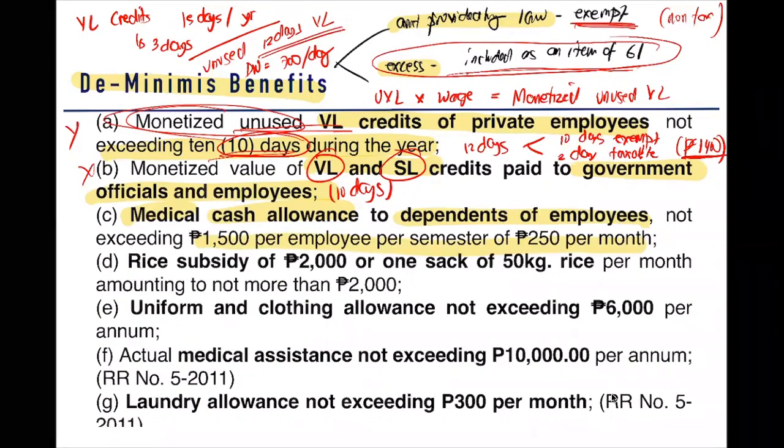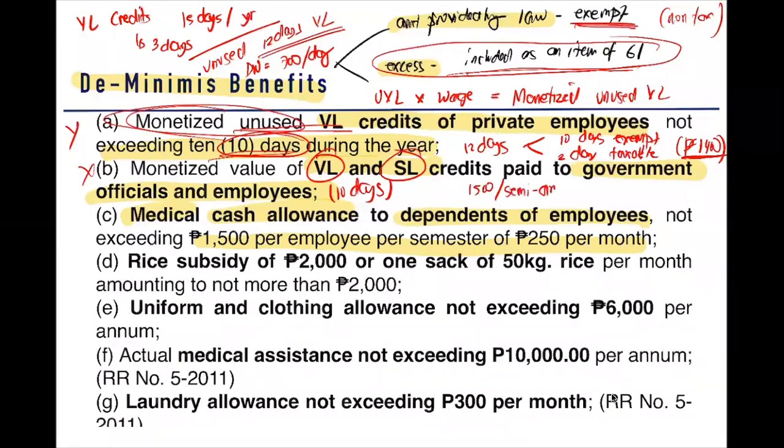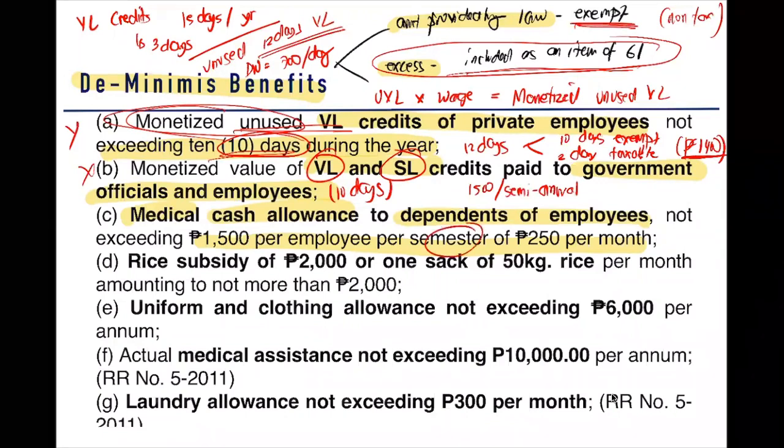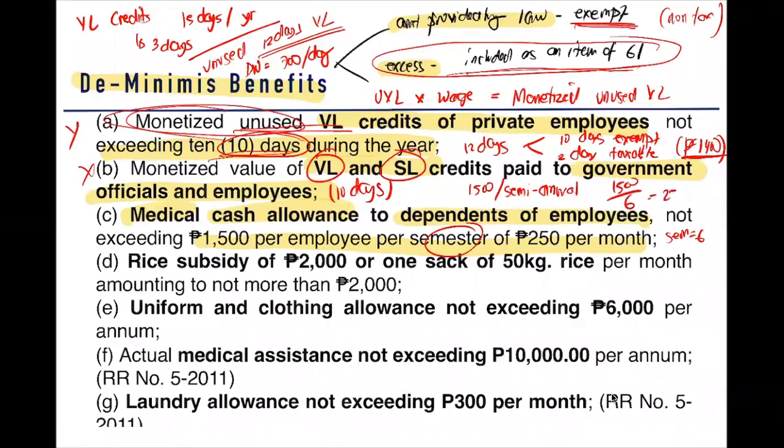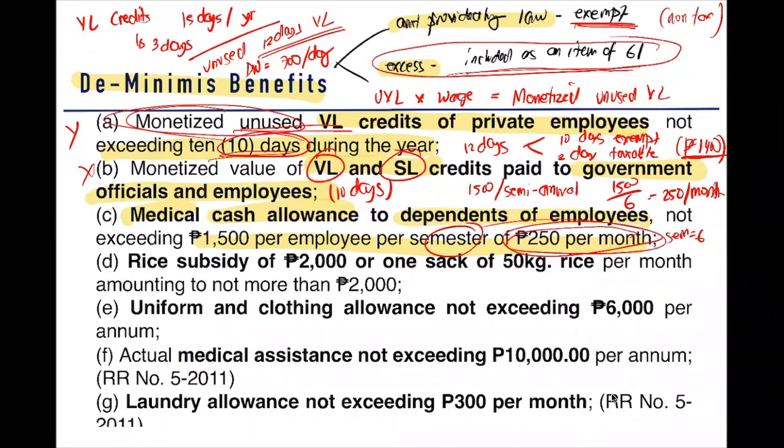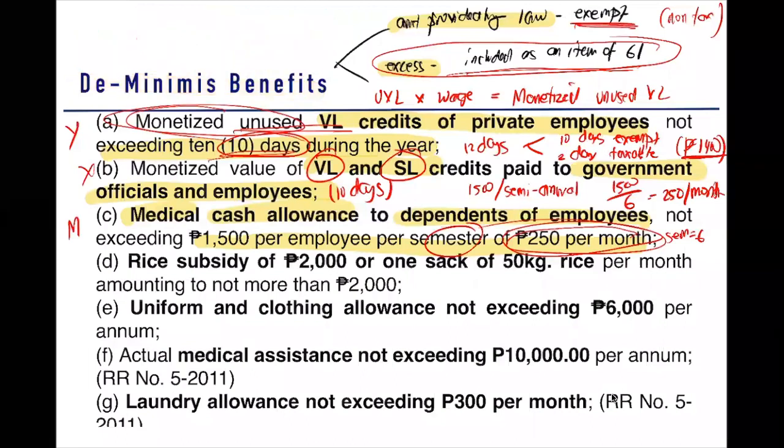Ibig sabihin yan, 1.5 per semi-annual year. Semester means 6 months. So 1.5 divided by 6 is 250 per month. If I were you, you would rather memorize 250 per month. So medical cash allowance to dependents of employees, 250 per month. So take note, this one is monthly. So let's have an example.